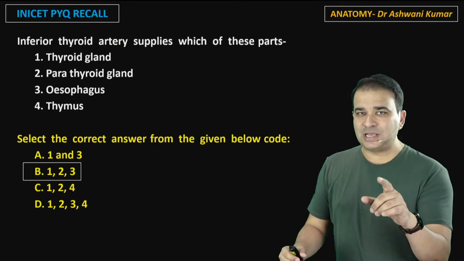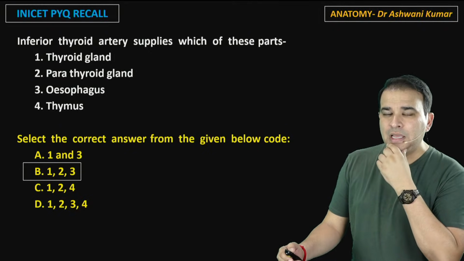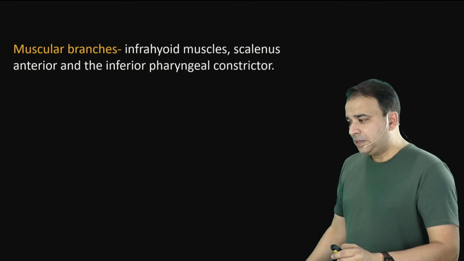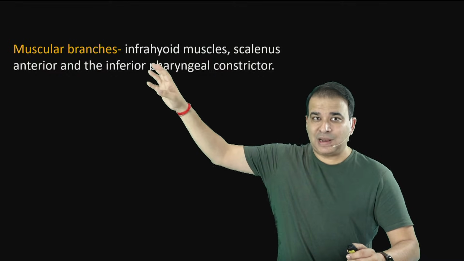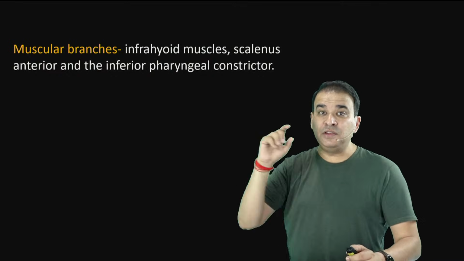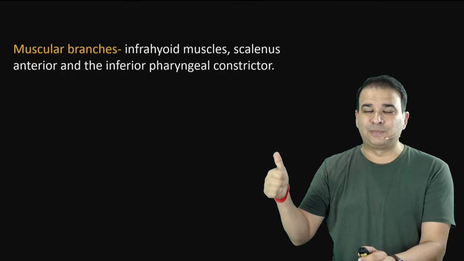But because this question is asked, let me just give you a little insight into this inferior thyroid artery. Now, we generally say that inferior thyroid artery is a branch of a thyrocervical trunk. But see, I've taken this directly from Gray's Anatomy. These are the points from Gray's Anatomy here. That inferior thyroid artery gives these branches. Now, it gives off muscular branches, which supply the scalene muscle also, and even the inferior constrictor also. So it is supplying a pharyngeal muscle here. Just keep an eye on what all it is supplying.